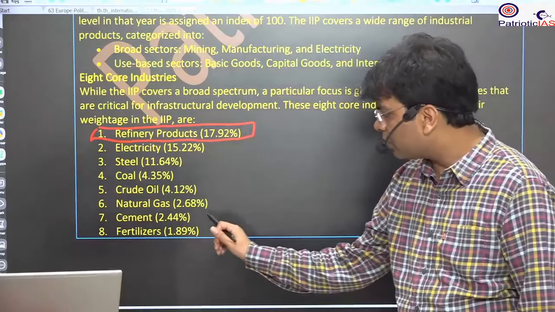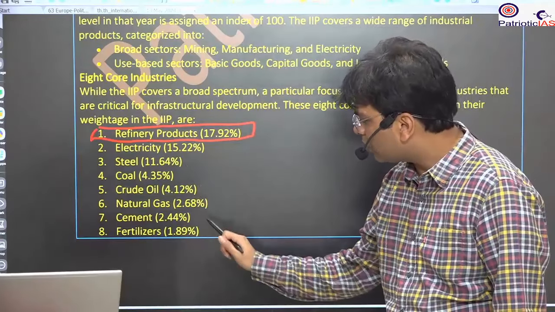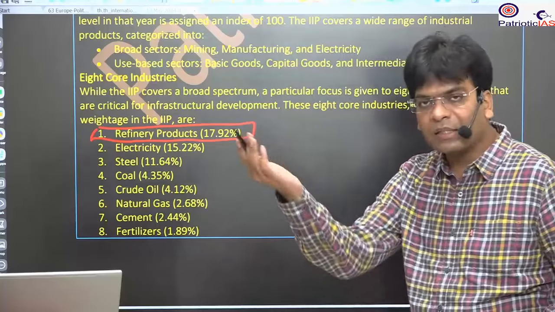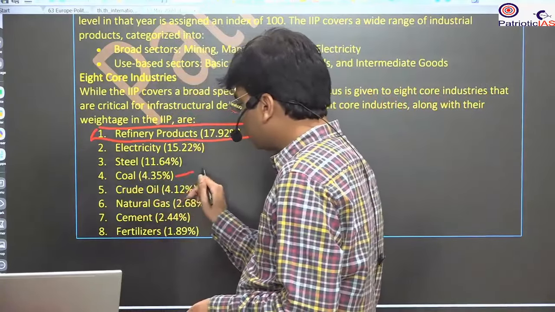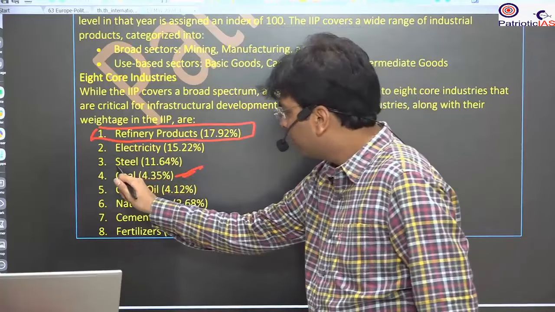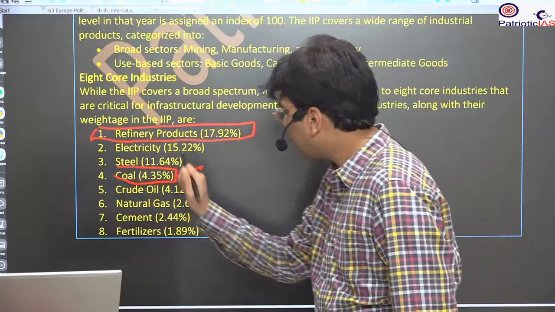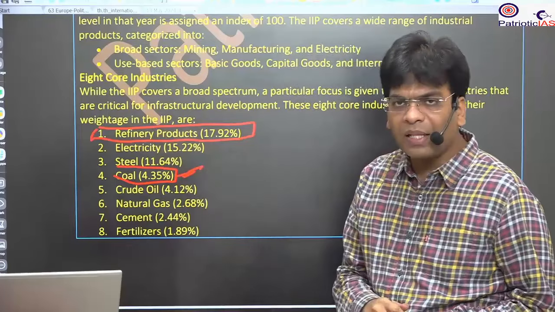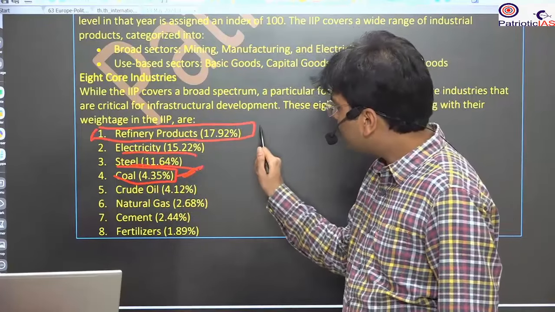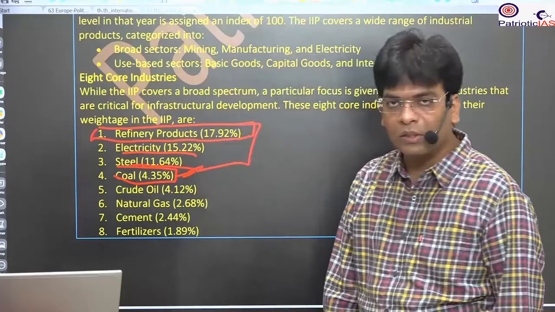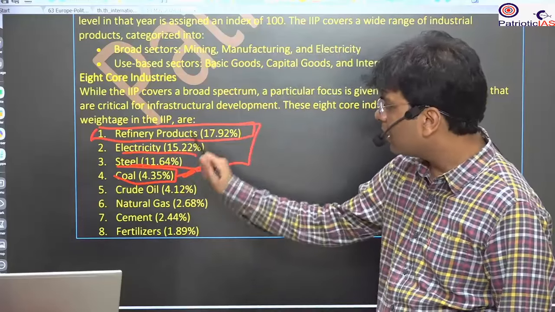17.92%. Generally we get confused, thinking it could be steel or cement, because we see that cement is used in buildings or coal is used for the production of different things, but their percentage is very low. The highest is refinery products, after that electricity, then steel. Please remember, the highest contribution is from refinery products.